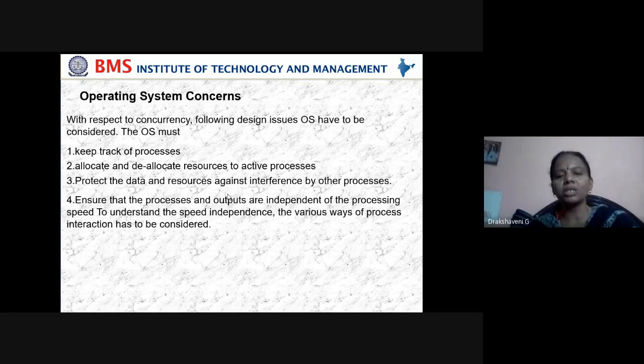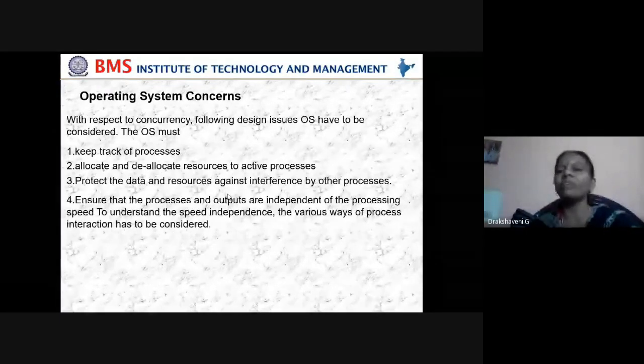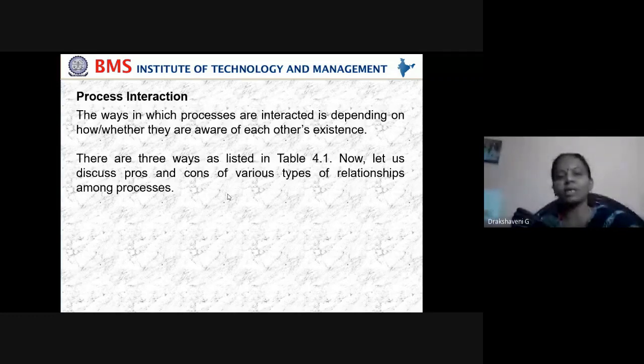Ensure that the processes and outputs are independent of the processing speed. To understand the speed independency, the various ways of process interaction have to be considered. These four points are the concerns for the operating system at the designing stage. We'll come back to process interaction. Process interaction means one process, another process, another process. If I have four processes, how do they interact? The way in which the processes interact depends on whether they are aware of each other's existence. There are three ways, as listed next.